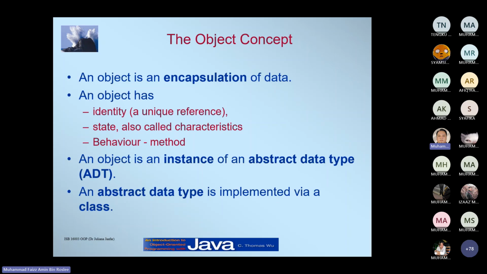Okay. So an object has identity, a unique reference; state, also called characteristic; and behavior, called its method, right? So the behavior of the object, or the behavior of the class, is basically the method itself.